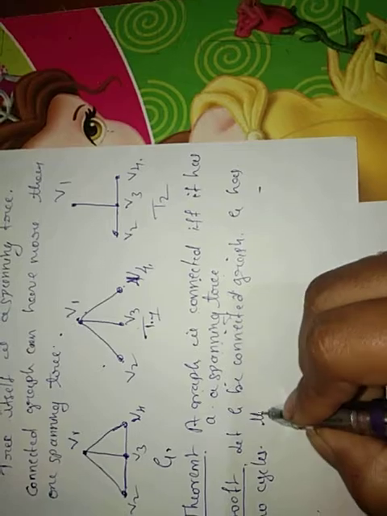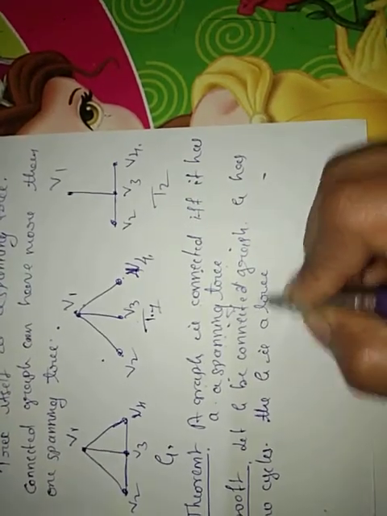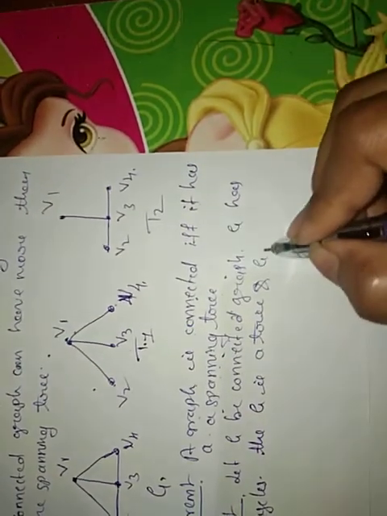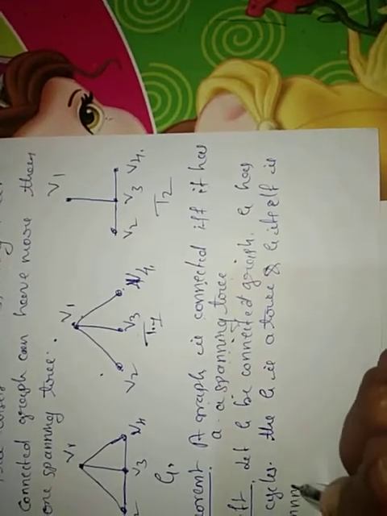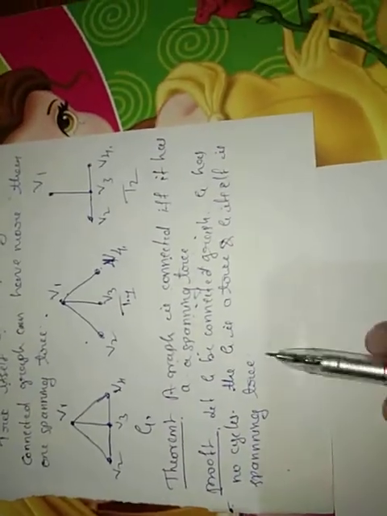If G has no cycles, then G is a tree. If G is a tree, then G itself is a spanning tree, because we have declared that a tree itself is a spanning tree. So the same is applied here.